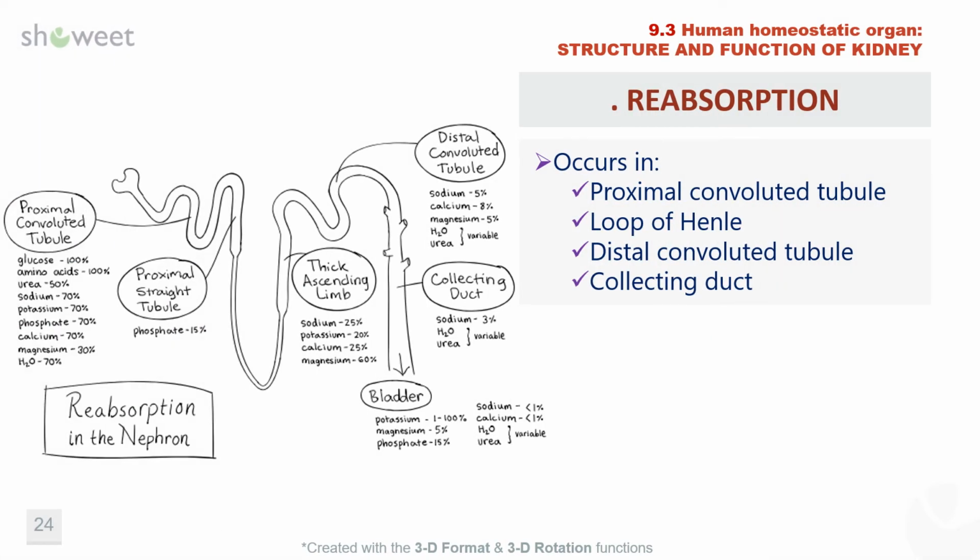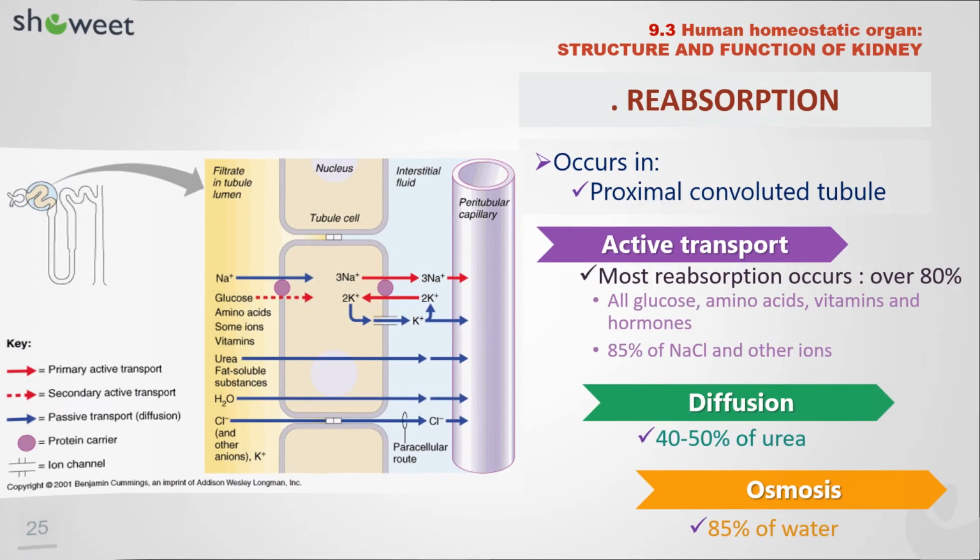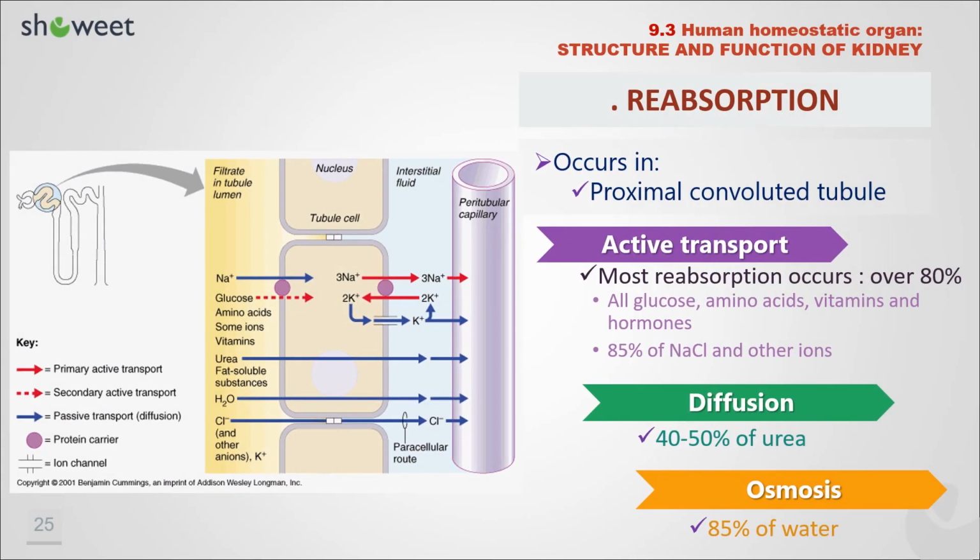The filtrate absorbed in the glomerulus flows through the renal tubule where nutrients and water are reabsorbed into capillaries. At the same time, waste ions and hydrogen ions pass from the capillaries into the renal tubule. Reabsorption of substances back to the capillary network occurs in the proximal convoluted tubule, loop of Henle, distal convoluted tubule, and collecting duct. Most reabsorption occurs along the proximal convoluted tubule, involving active transport, diffusion, and osmosis.